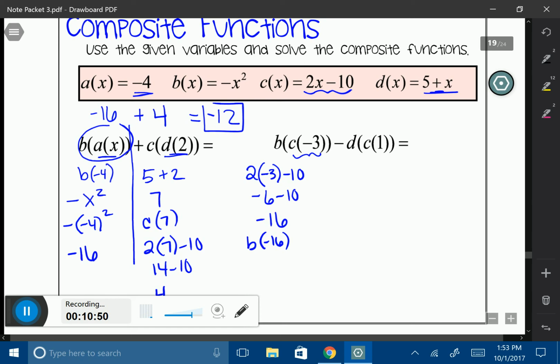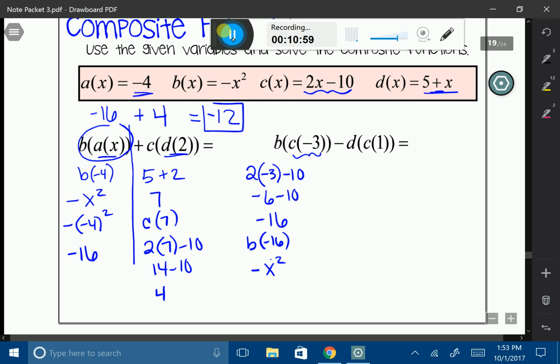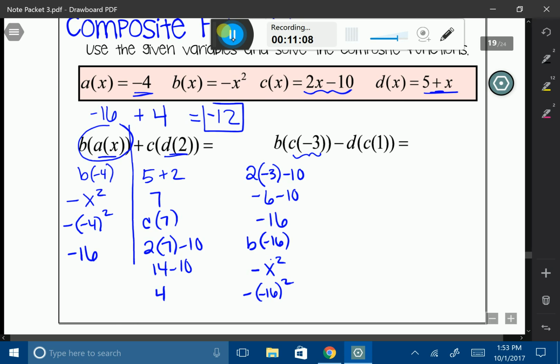Okay, it's going to be a nice big number here, it looks like. So that's going to be negative x squared. Okay, so negative 16 squared. If I square negative 16, that's going to give me 256, and then I have a minus that I'm going to multiply it by. So my B of C of negative 3 is just going to give me negative 256. So I'm going to write it up here, negative 256.